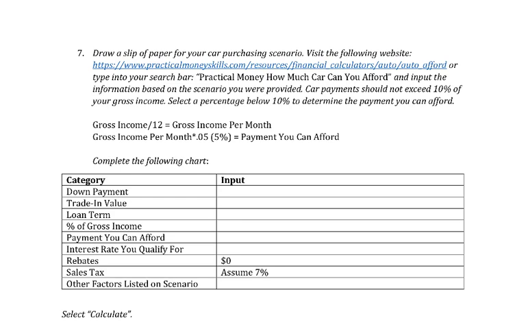So mess with that to figure out something that you can afford. Again, a payment you can afford. How can you tell? Well, you look at your gross income per month. What is your gross income per month?